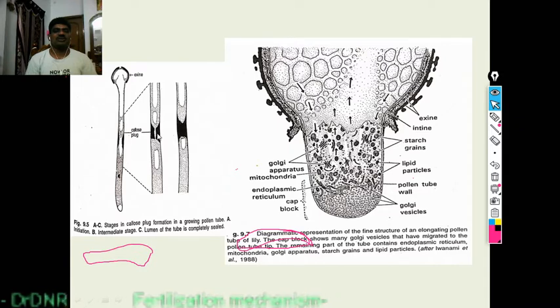Here callose plugs are formed, which is the main initiating factor to motivate the elongation of the pollen tube.